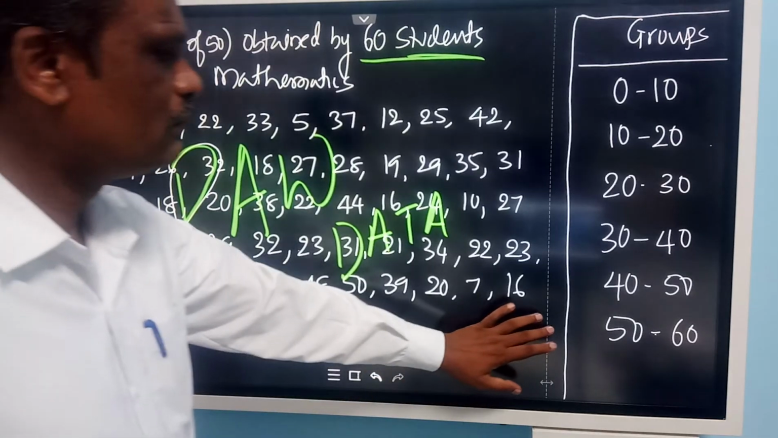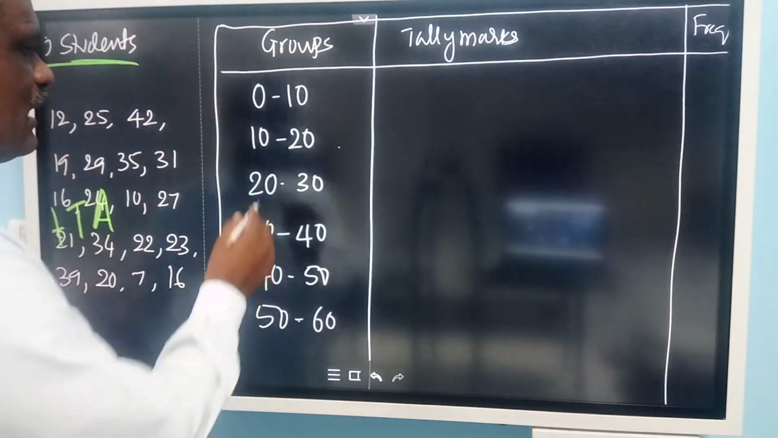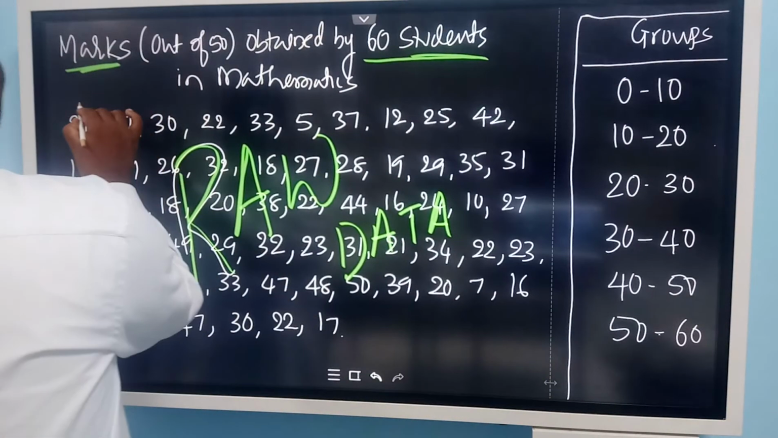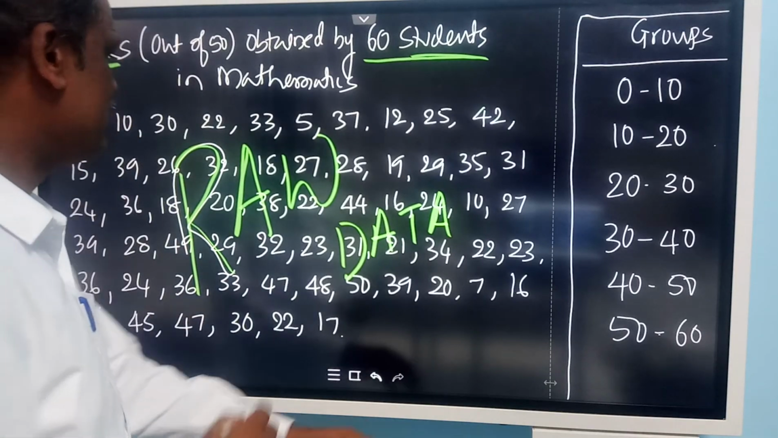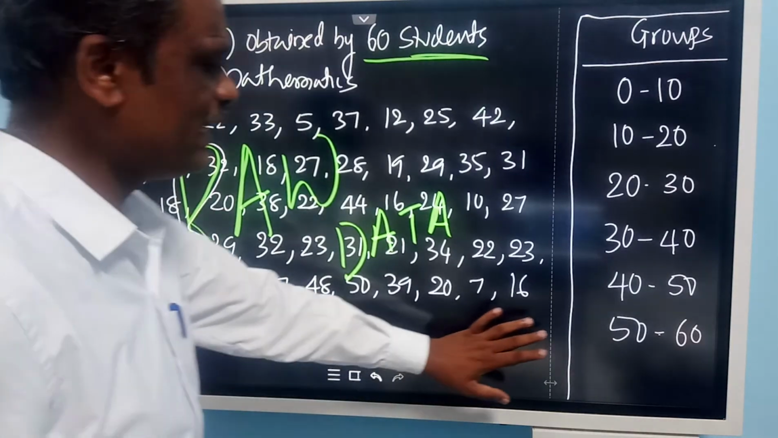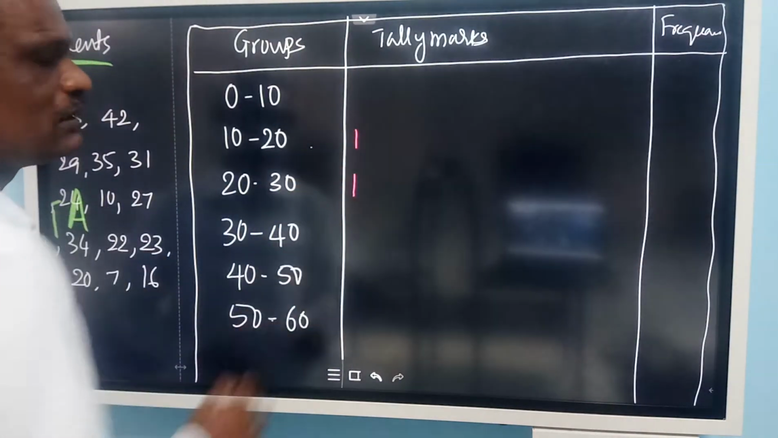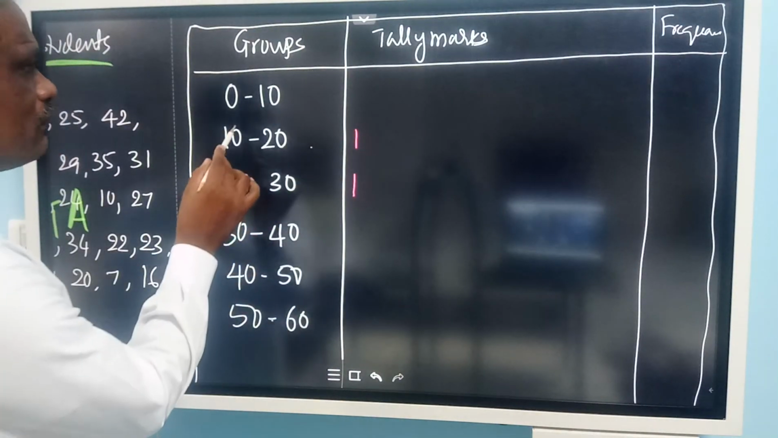Say 21. Where does 21 lie? In this group. Draw a line, then encircle it so that we do not repeat it. Then 10. Round off this one, again we should not count 10 twice. Where will you write 10? See, 10 will come in both 0 to 10 and 10 to 20.